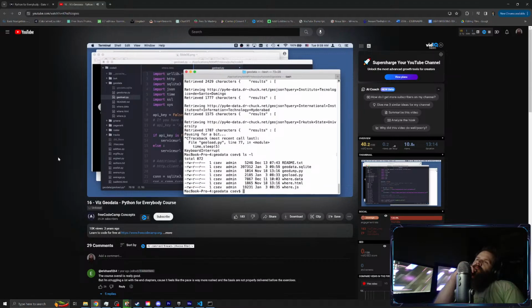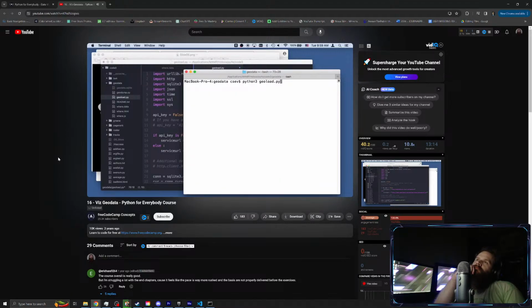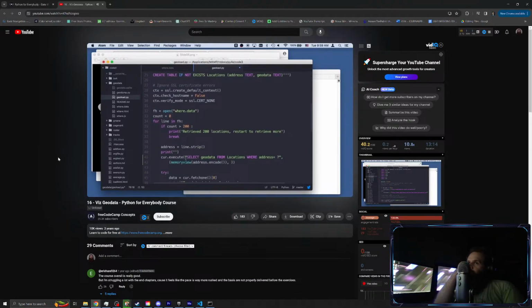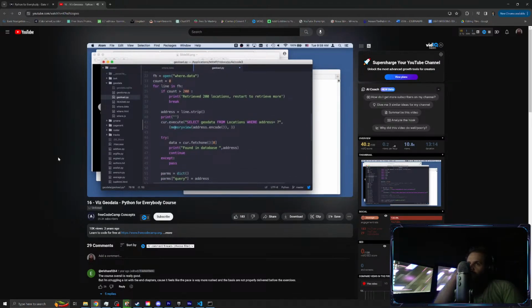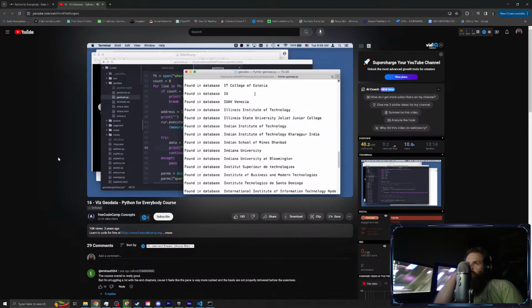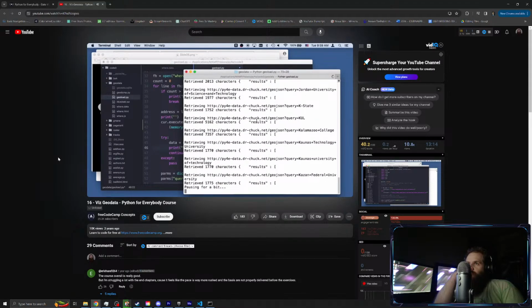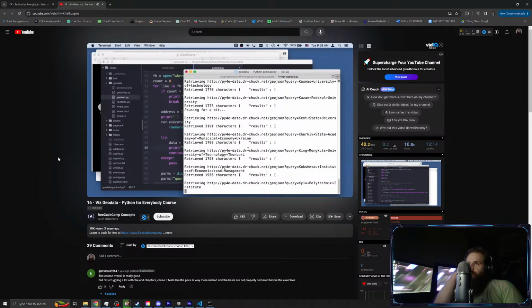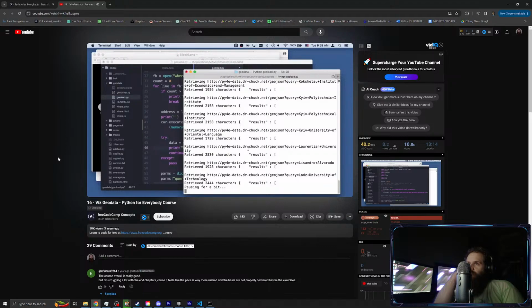If I do an ls -l, you can see that now this geodata is there. Now in the name of restarting, I will restart this, and you will see that it checks and skips, and so it runs this code right here. It grabs it and finds it in the database. So you'll see it say found in the database really quick, chop, chop, chop, and go really fast, and then it'll go back to catching up where it left off. All those up there did not actually retrieve it because it knew about those things. And so now it's catching up and doing some more and doing some more.